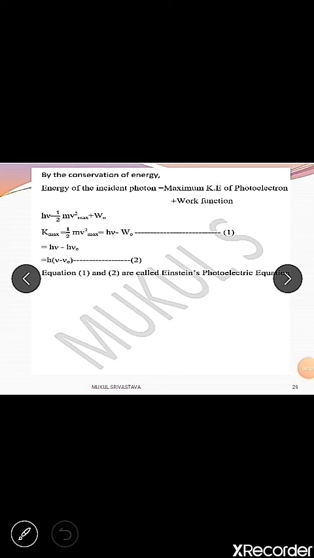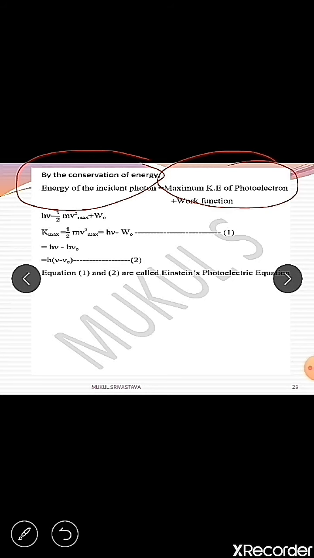Now in this slide, you see that by conservation of energy, the energy of the incident photon is equal to the maximum kinetic energy of the photoelectron plus the work function. Now we put the value of the energy of the incident photon, that is h nu, and the maximum kinetic energy of the photoelectron is taken as 1 by 2 m v square maximum, and the work function is taken as w naught here.